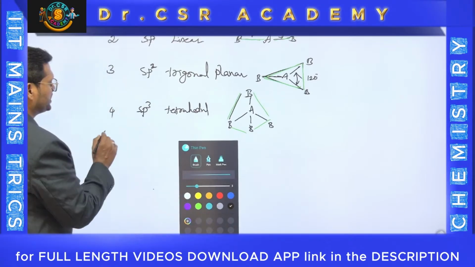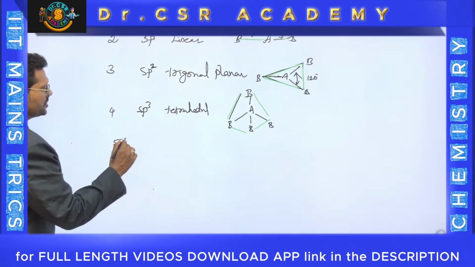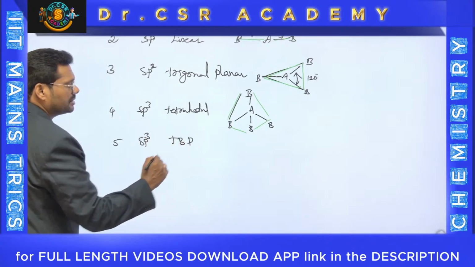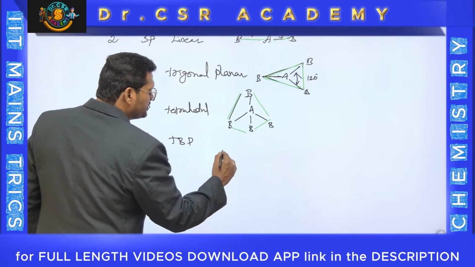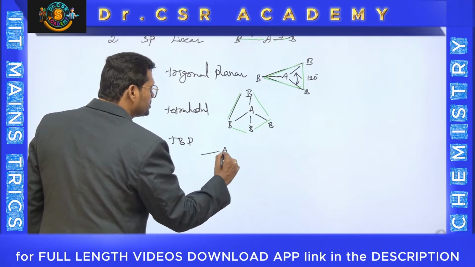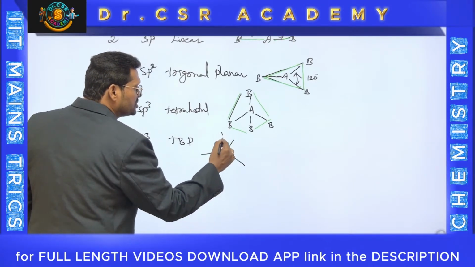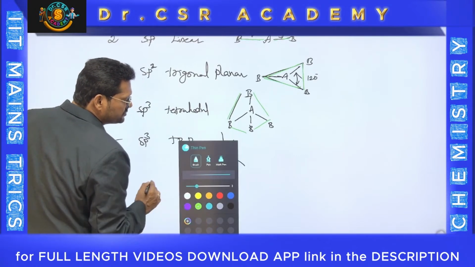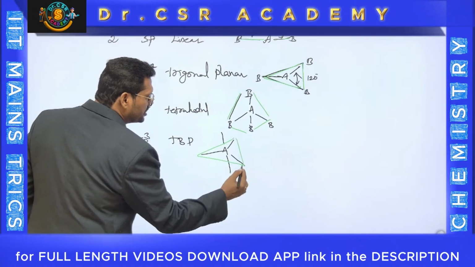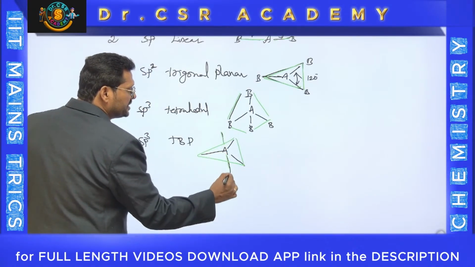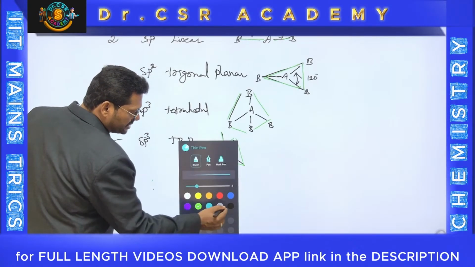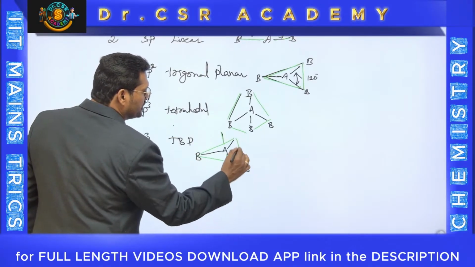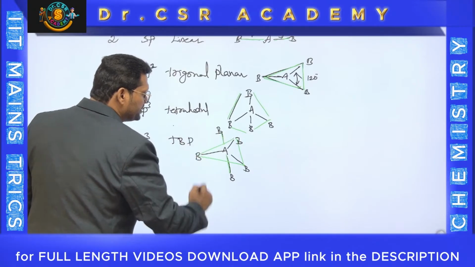So here you can take that 5 is there, sp3d, TBP, you can call it as trigonal bipyramidal. Trigonal bipyramidal means A is the central atom, 3 on the same plane, and 1 top, 1 down. That means the shape looks like this way. This is trigonal planar on the same plane. It is top and it is down. All are called B. The atoms of the B are like this way. So this is trigonal bipyramidal, which is called TBP.